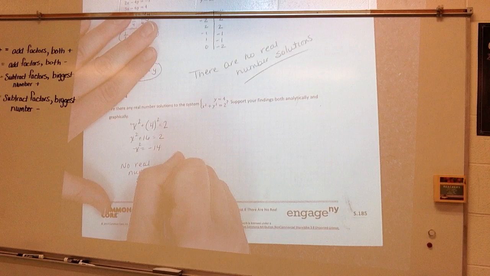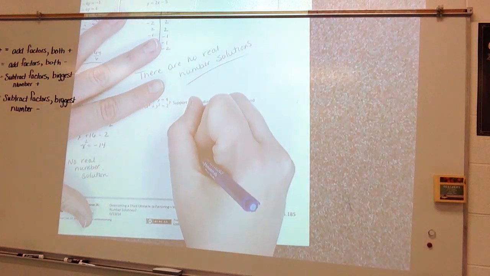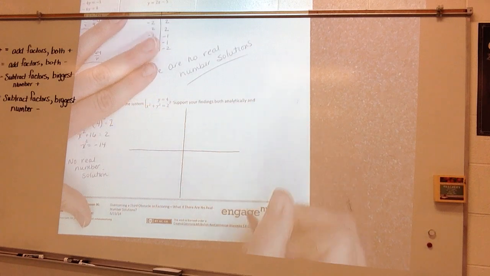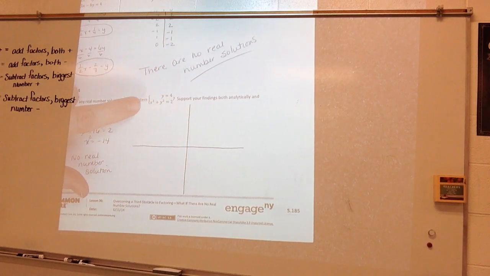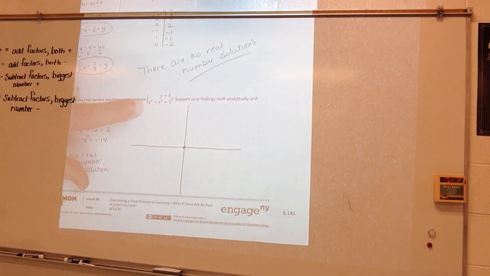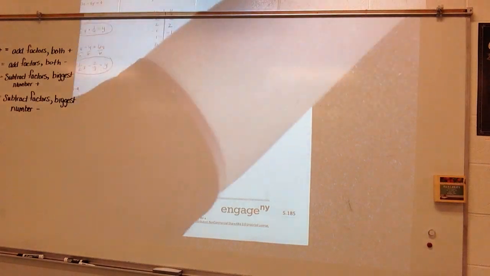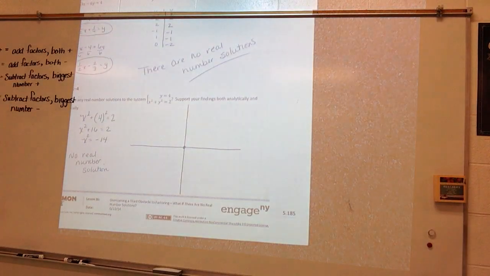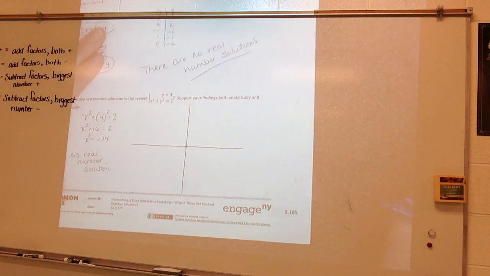So it says solve it graphically. Well, I know this is a circle. So the center is 0, 0, and the radius is the square root of 2. So the square root of 2, if you actually figure that out, is about 1.4.